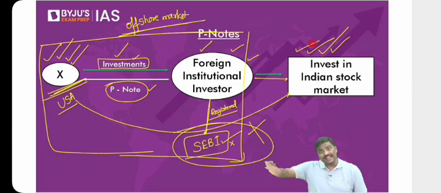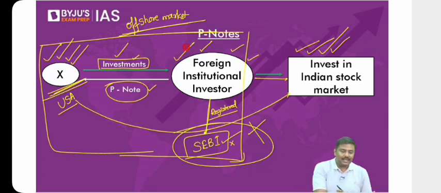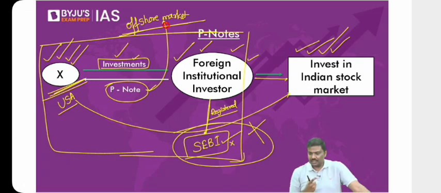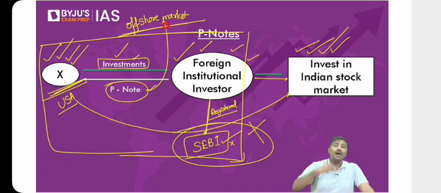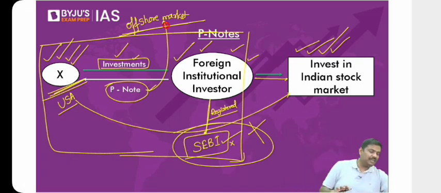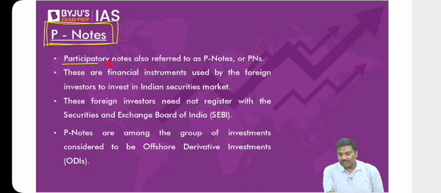You're not allowed to invest directly, but through foreign institutional investors. And P notes are offshore market instruments. These are offshore. Offshore means outside India. That is basically the idea of a P note. Have a look at it. Participatory notes, also referred to as P notes or PNs, are financial instruments used by foreign investors to invest in the Indian securities market.